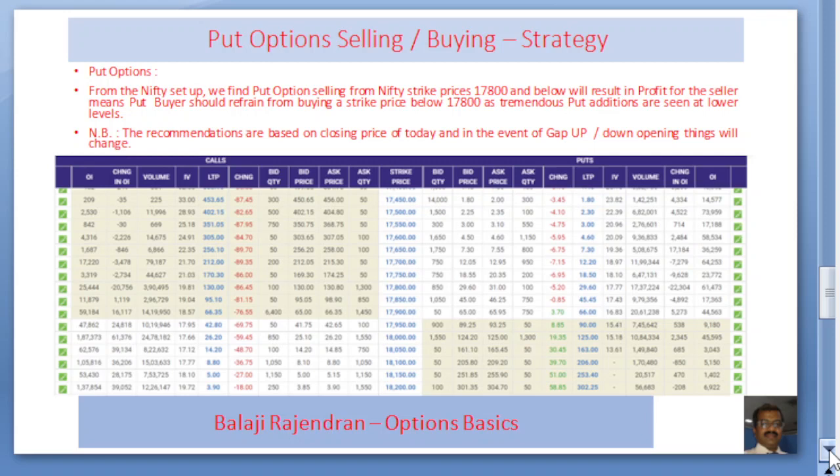Of course, as I mentioned earlier, the recommendations are based on the closing price of today. In the event of a gap up or gap down tomorrow morning, the put additions will change and the call additions also will change. That means the Nifty spot closing could change. So the range of 17,800 to 17,900 or 18,000 may not happen also. It might end below 17,700 also.